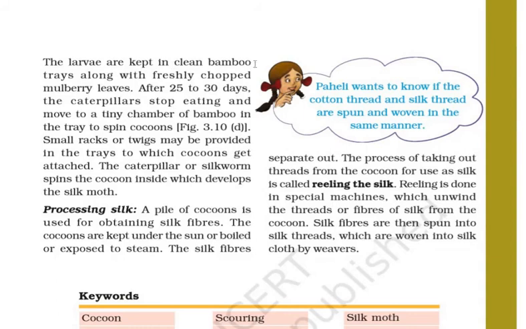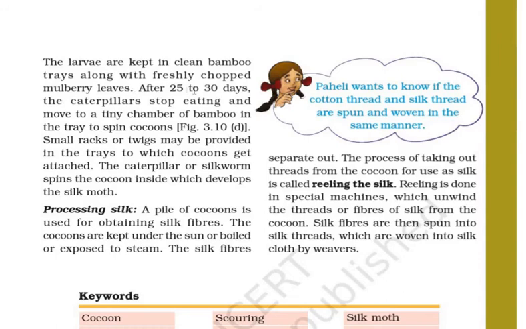The larvae are kept in clean bamboo trays along with freshly chopped mulberry leaves. They are kept on the mulberry leaves on a bamboo tray so that they can be monitored. So it is brought down into the lab now.